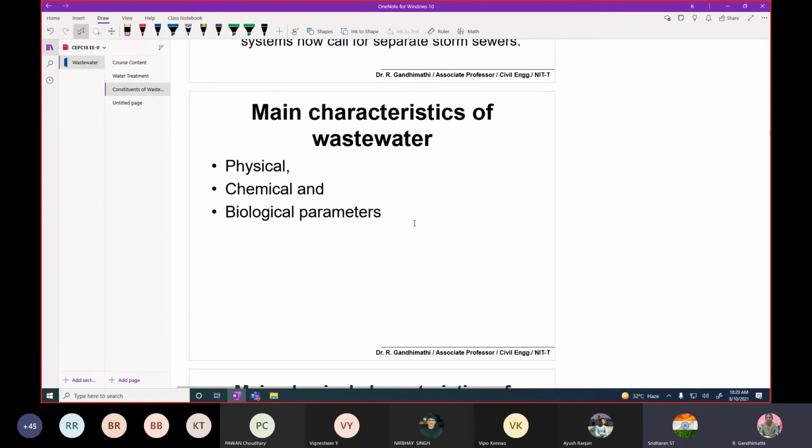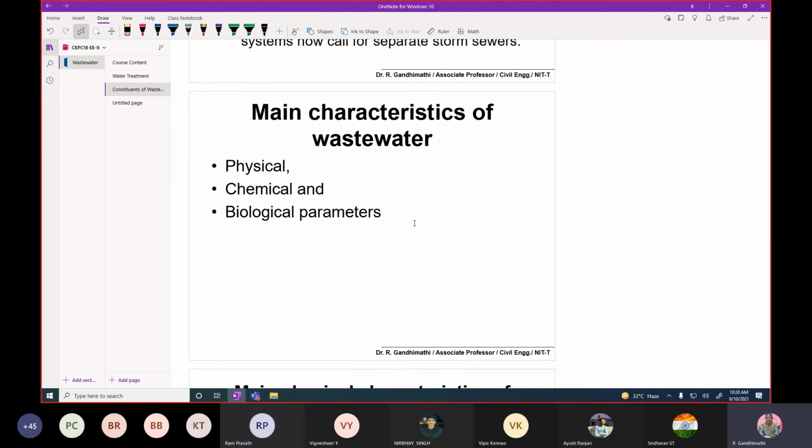Chemical is alkalinity, acidity, pH. Biological is BOD, COD. Can we say biological? It's more biochemical. Biological is like pathogens, ma'am. Pathogens, yes, correct.